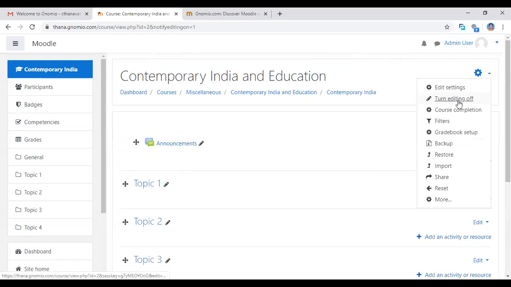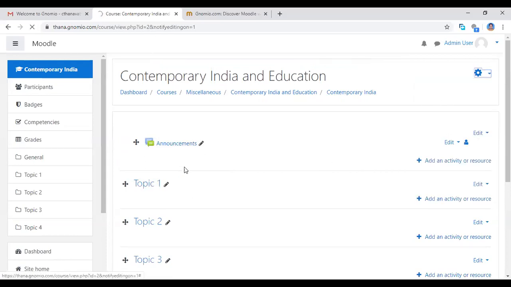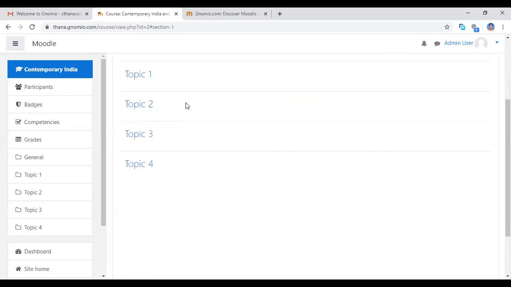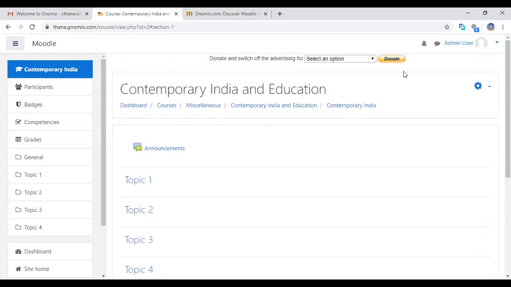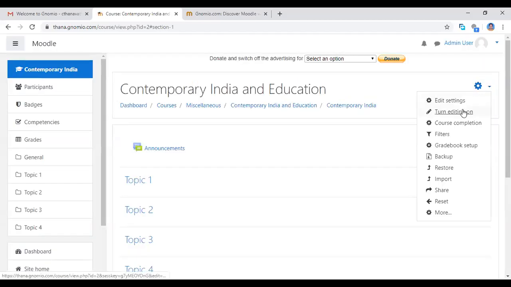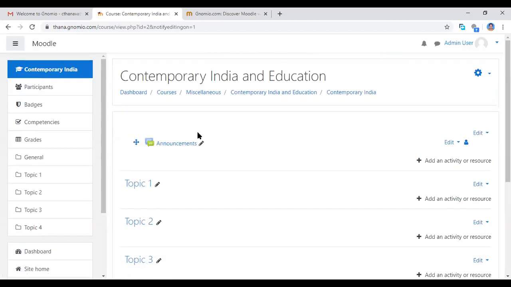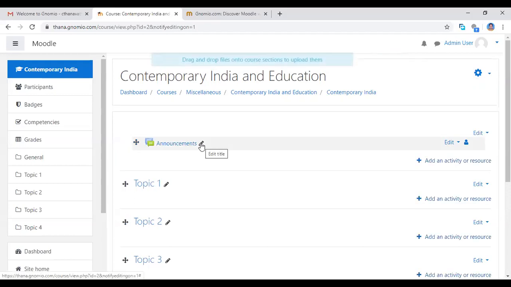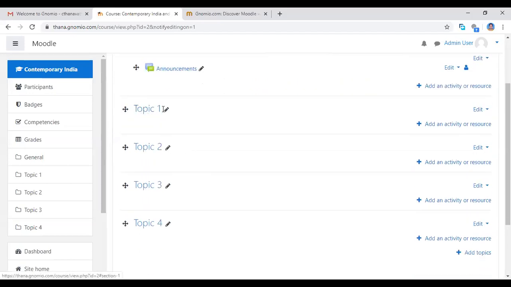So now I'm clicking the turn editing on button, so that here it displays turn editing off. If I now click the turn editing off button, see here, we can't change, no editing options are there. So now you click here. Click the turn editing on button, and now you can see the editing option is available. So now you can edit anything. Announcement you can edit.